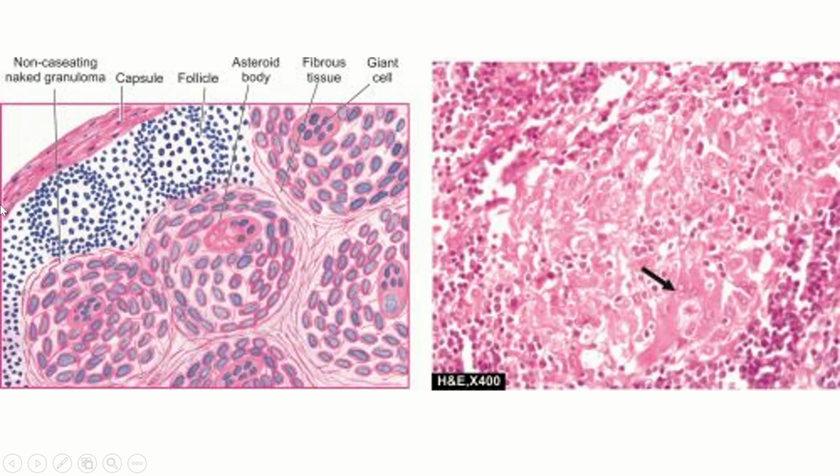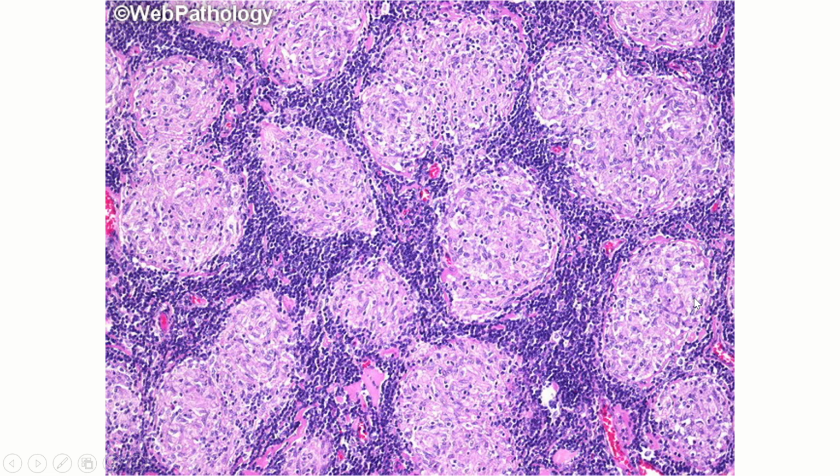You can see there is a nice capsule over here. You have lymphoid follicles, and then you have these granulomas. The granulomas are nothing but a collection of epithelioid cells along with giant cells. Here again you can see a collection of lymphocytes and epithelioid cells, and this area which is focused is called an asteroid body.